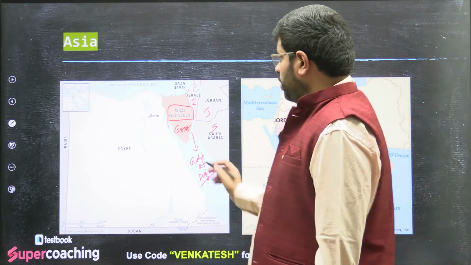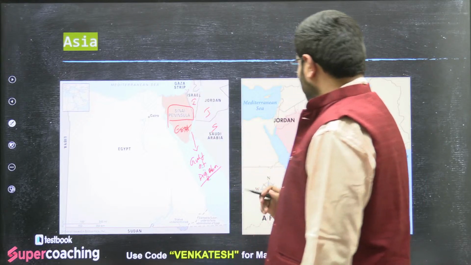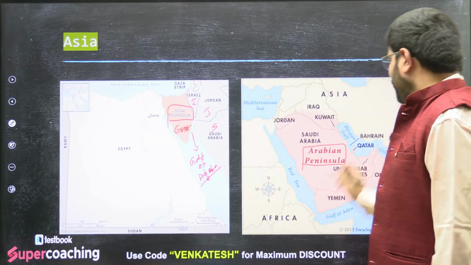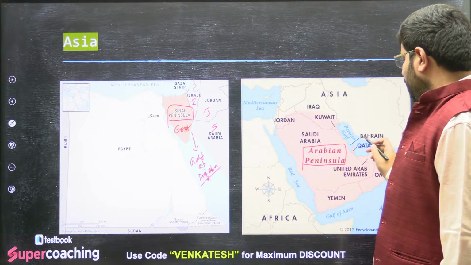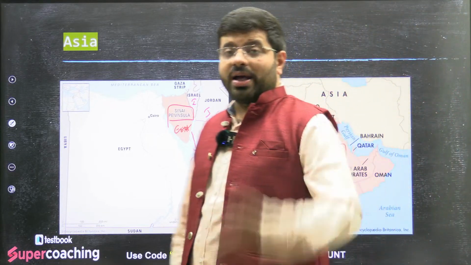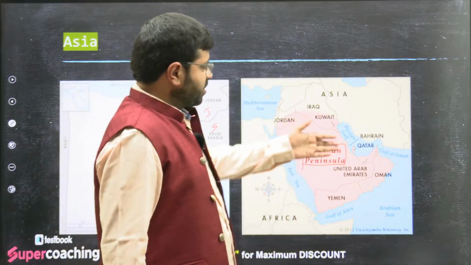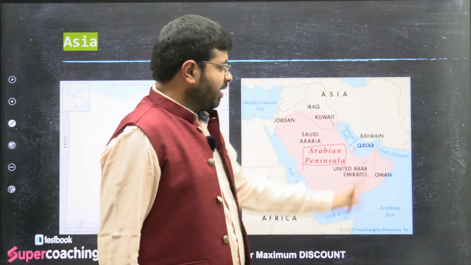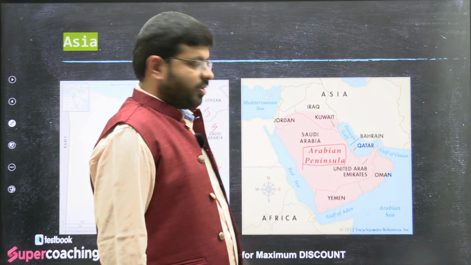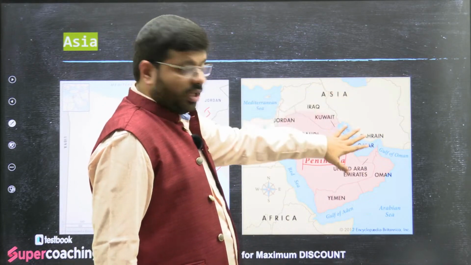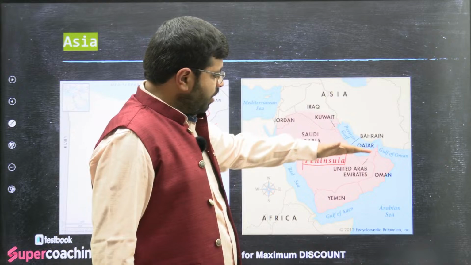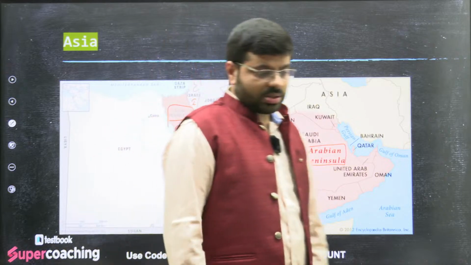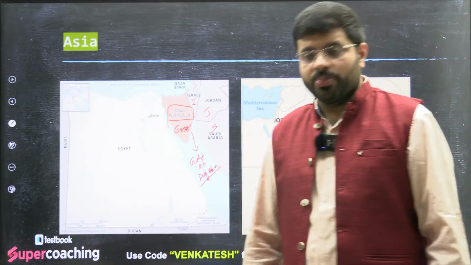Then when you talk about this Gaza Strip, we'll discuss that further later on. Then this is the Arabian Peninsula, surrounded by the Red Sea and the Persian Gulf. So tomorrow if they ask you to arrange the following in north-south order: Persian Gulf, Arabian Peninsula, Gulf of Aden. Or they might ask you Gulf of Oman and Gulf of Aden. You should not be confused. So the order should be Persian Gulf or Gulf of Oman, Arabian Peninsula, Gulf of Aden, then the Horn of Africa. Such things they can definitely ask in the UPSC, isn't it?